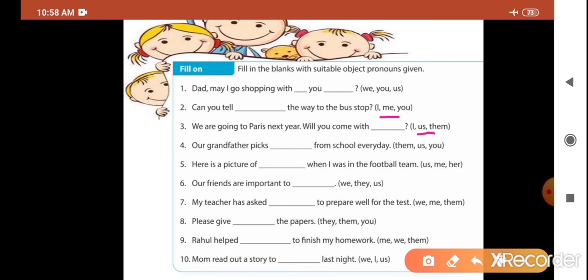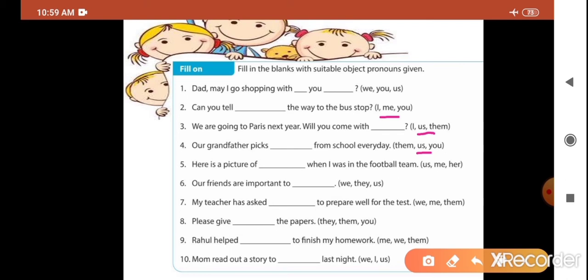Next, our grandfather picks us from school every day. So here what is the correct answer? Our grandfather picks us from school every day. Very good. Here is a picture of us when I was in the football team.